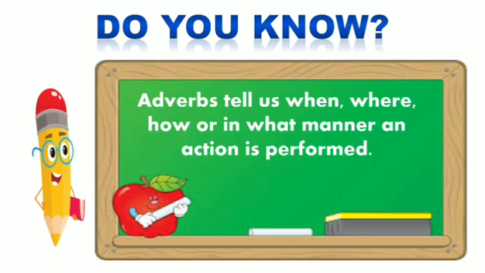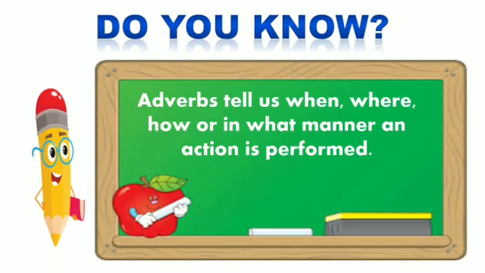how are you sitting, how are you speaking, how are you laughing, and where were you laughing, where were you going, when were you going. So adverbs will tell you these 3 aspects of your action. Number 1, when the action is being done. Number 2, where the action is being done. And number 3, how or in what manner the action is being done.